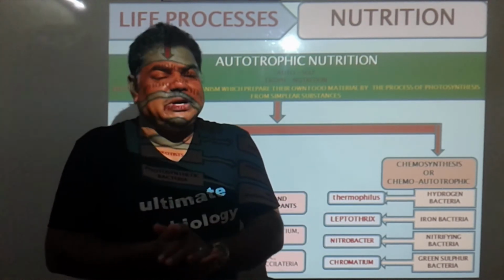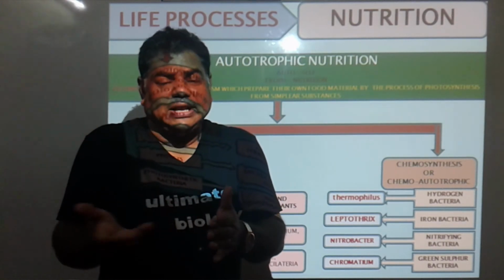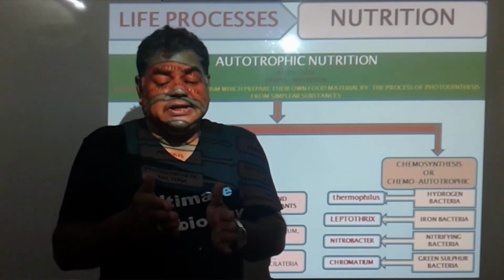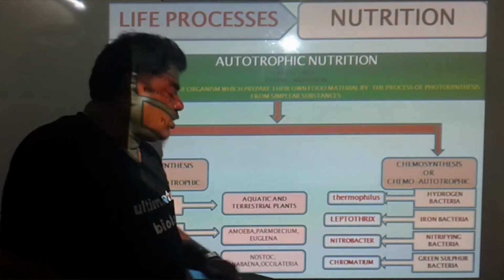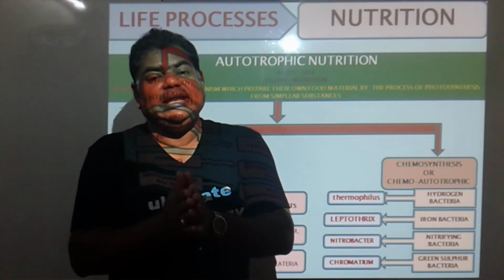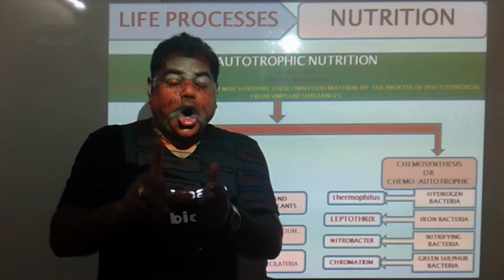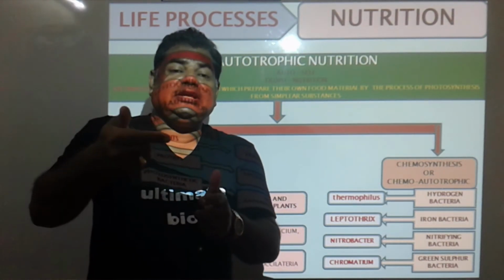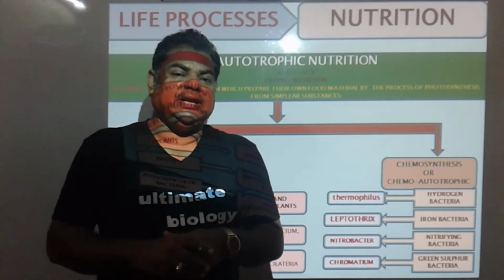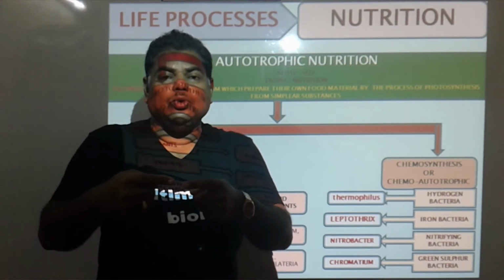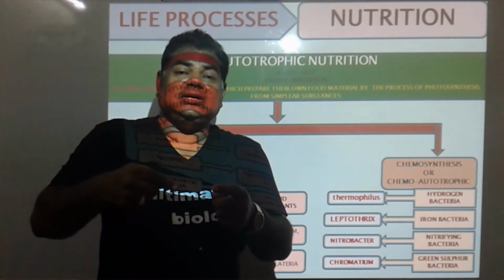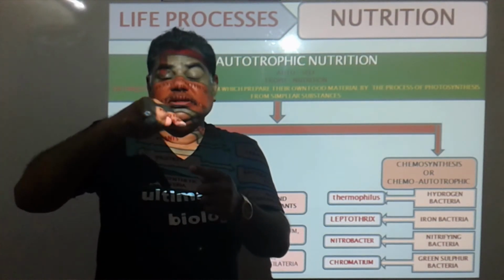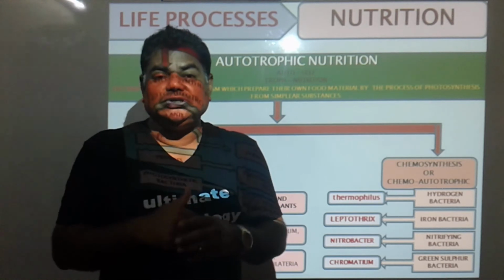Not all amoeba, but some amoeba strains, some paramecium strains, and in the case of euglena, chloroplast or photosynthetic pigment, that is chlorophyll, is present, and due to this chlorophyll or chloroplast they produce their own food material inside the body, though the cell wall is absent in these organisms.